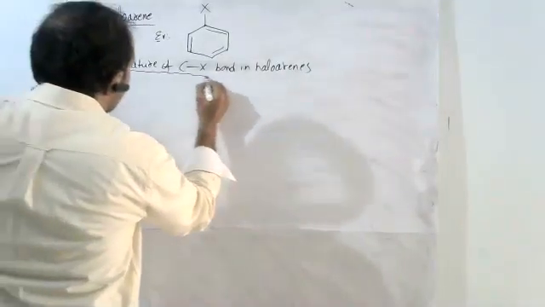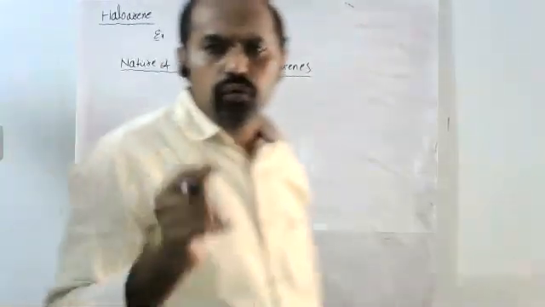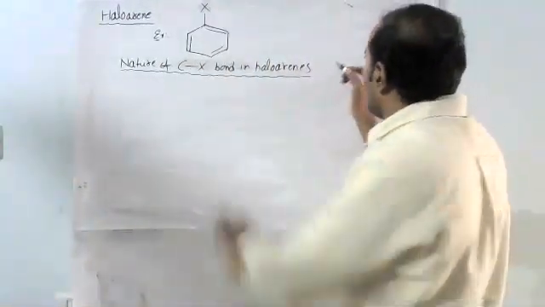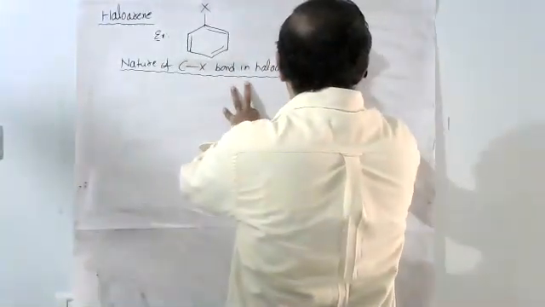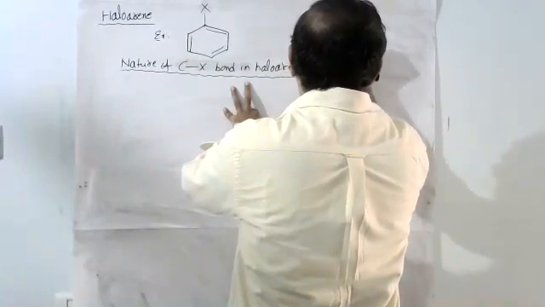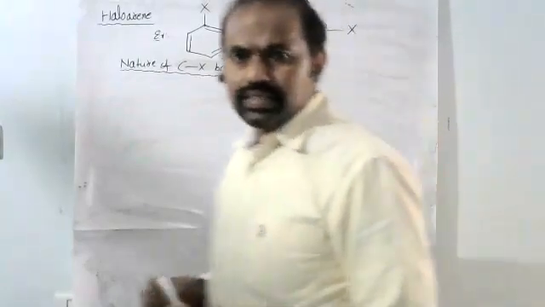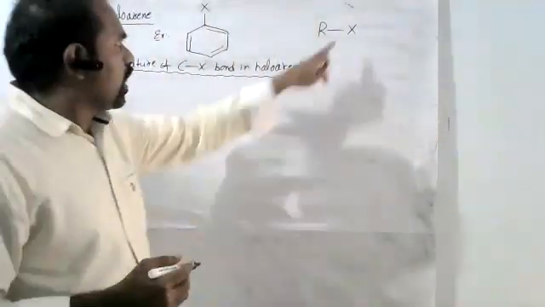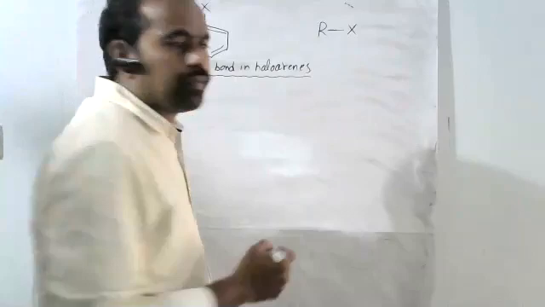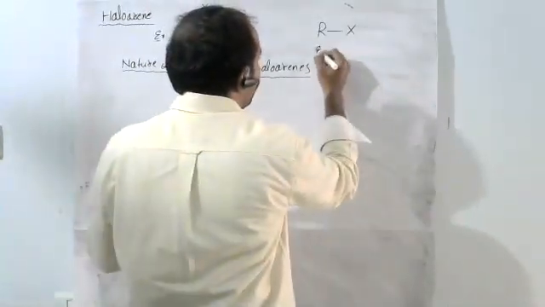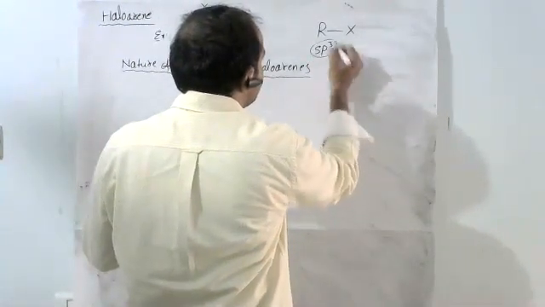See, before, we know one thing. In alkyl halides, the alkyl halide RX, the halogen-bonded carbon hybridization is sp3.